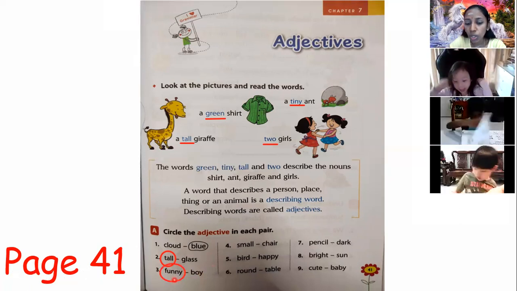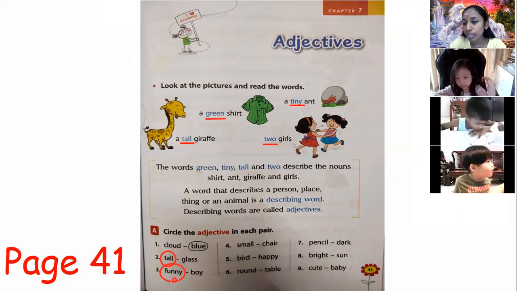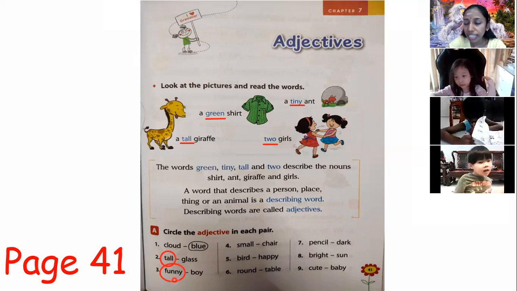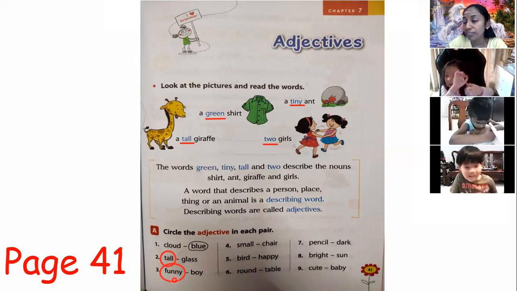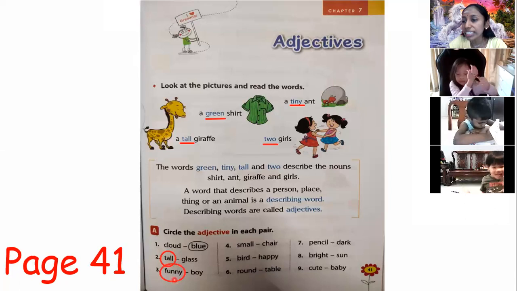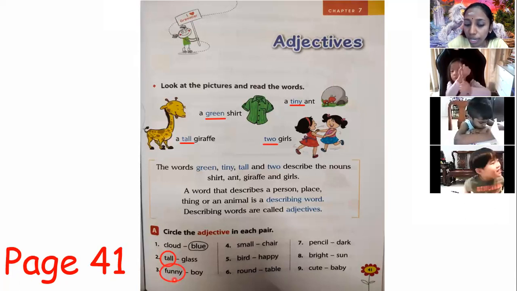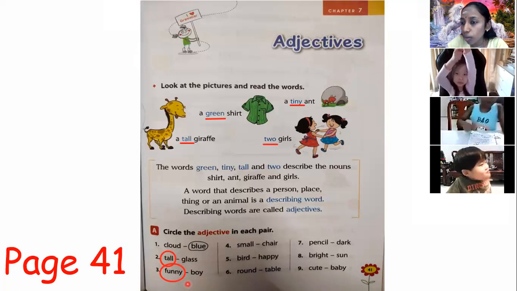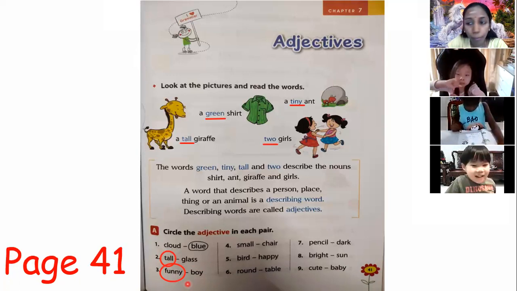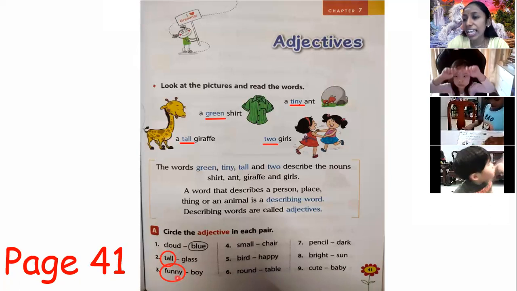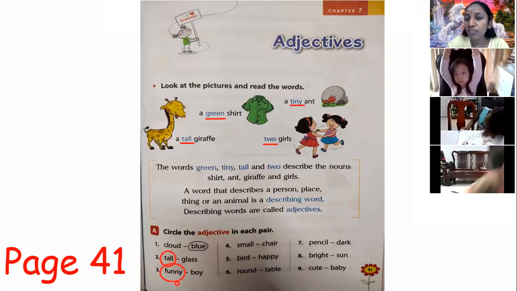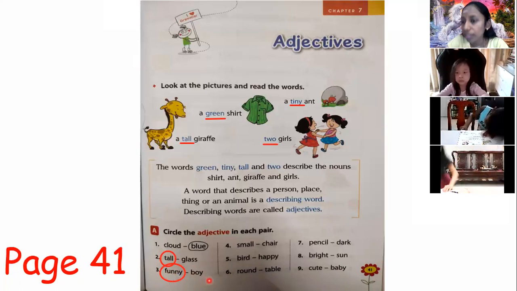Funny is a word to describe a person. It is a behavior of a person. For example, the clown is being funny, right? We always say the clown is very funny. So that is how we describe the clown. Over here we have funny and also the word boy. Boy is a noun. Boy is a person. Funny is an adjective, because we use the word funny to describe the boy.